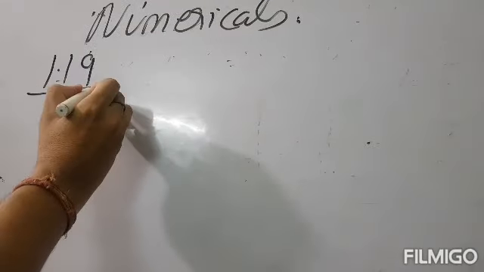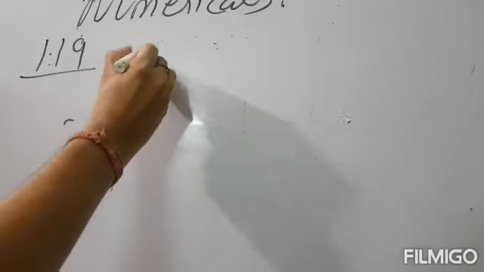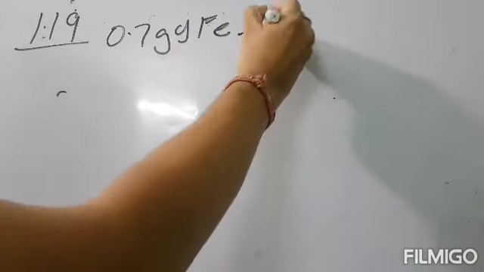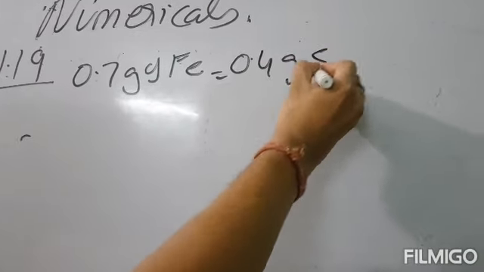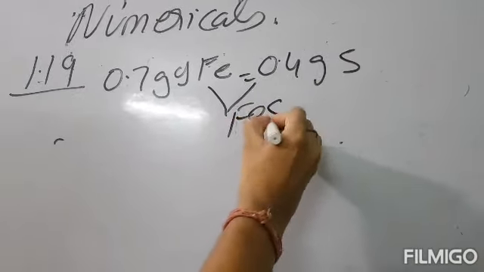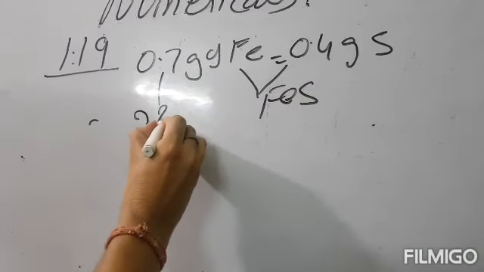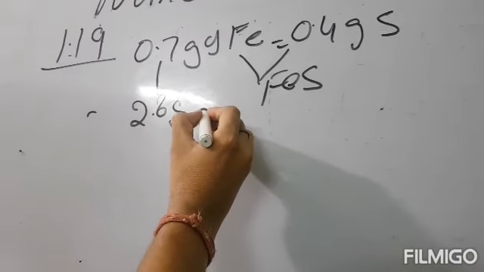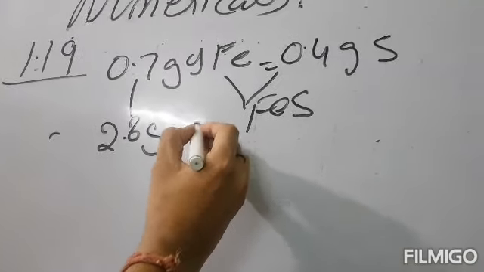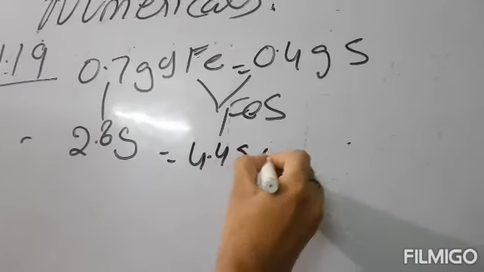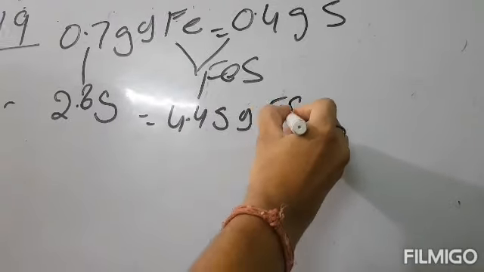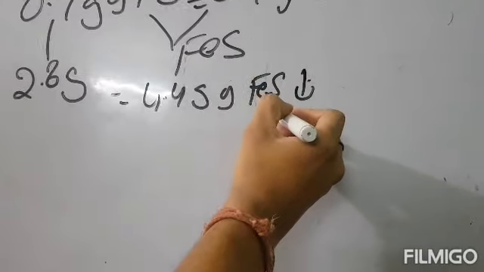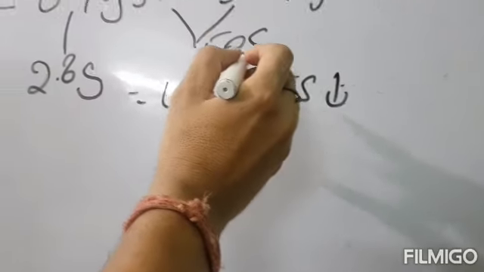1.19. The question says that 0.7 gram of iron combines directly with 0.4 gram of sulfur to form ferrous sulfide. If 2.8 gram of iron is dissolved in dilute HCl and excess of sodium sulfide solution is added, 4.4 gram of FeS is precipitated. So, show that this data proves the law of constant composition.